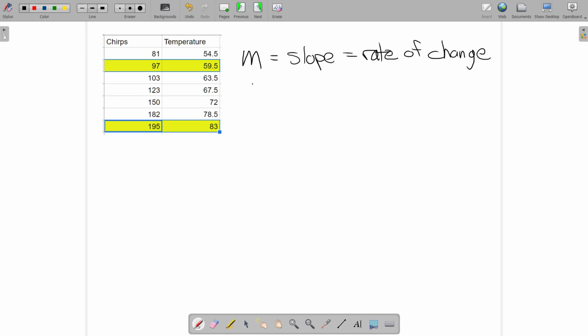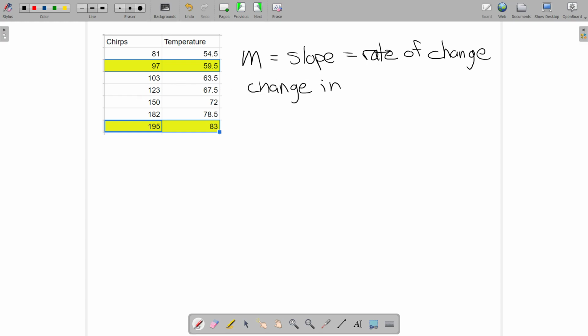Rate of change for us, we have an independent variable I'm calling chirps, and the dependent variable temperature. So my perspective here is that if I can count the number of chirps, I can estimate the temperature. And I find counting easier than estimating temperature. I don't know about you. Could go the other way, though. We could switch these two, and temperature could be the independent variable. And based on the temperature, we could predict how many chirps per minute we're going to hear from crickets. So sometimes you can change your perspective on that. Sometimes there's only one way to look at it. Here, I think it can go either way.